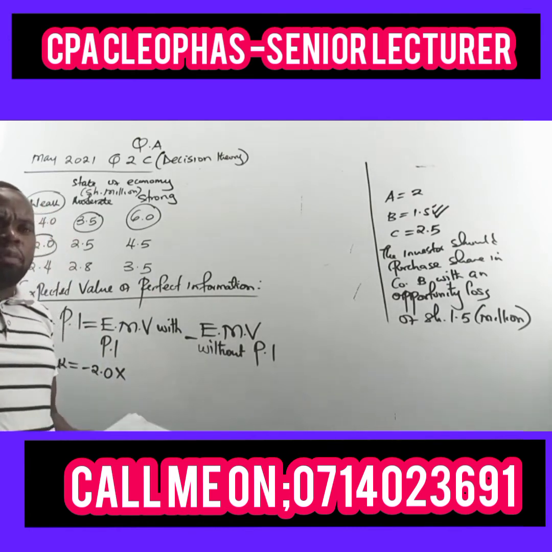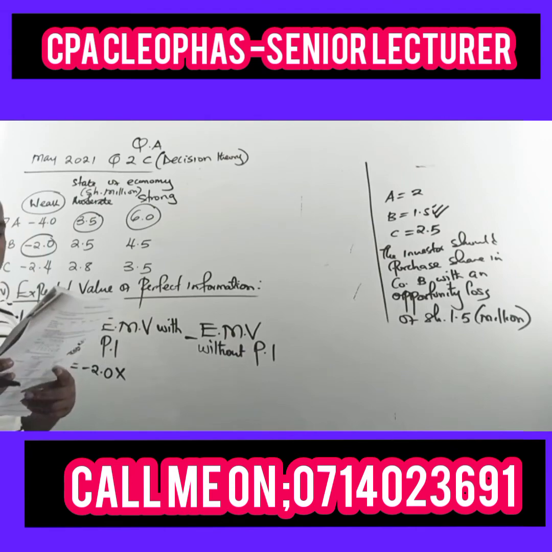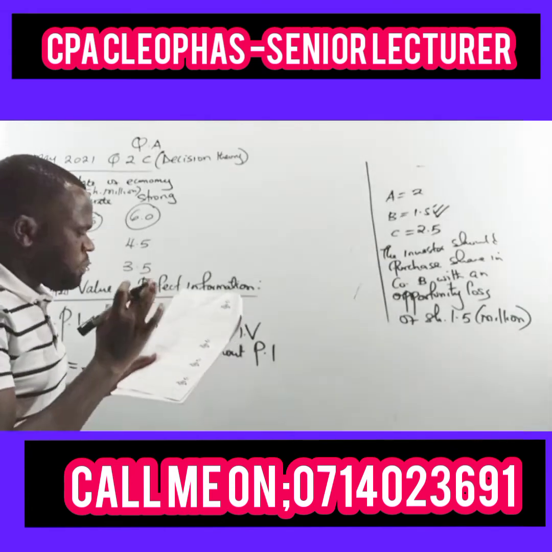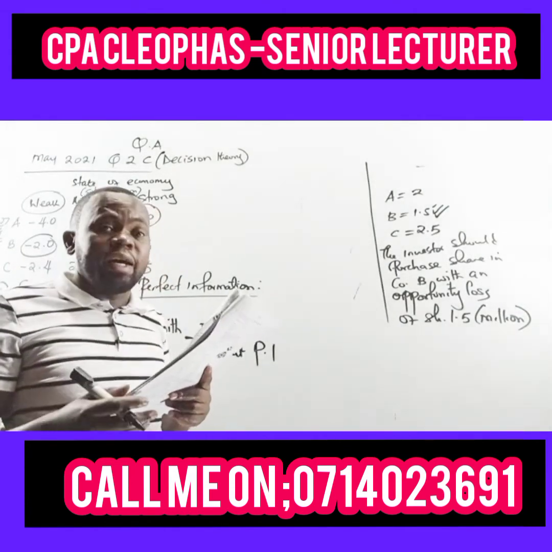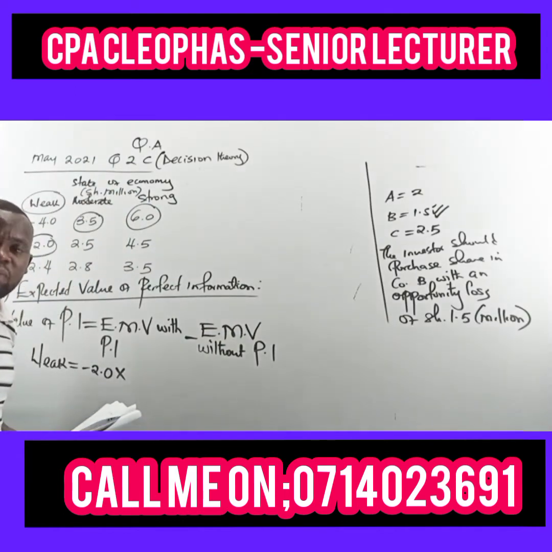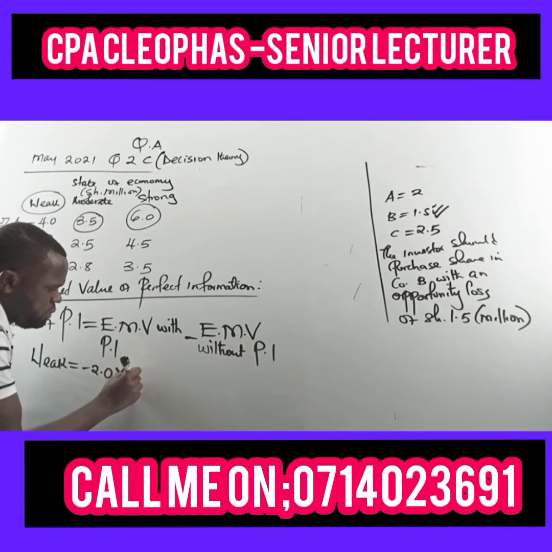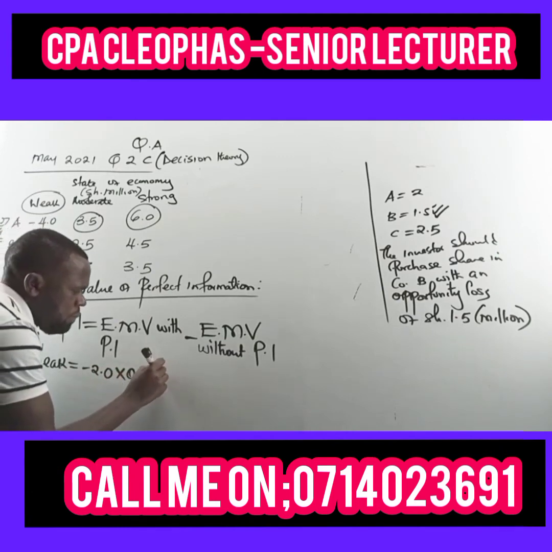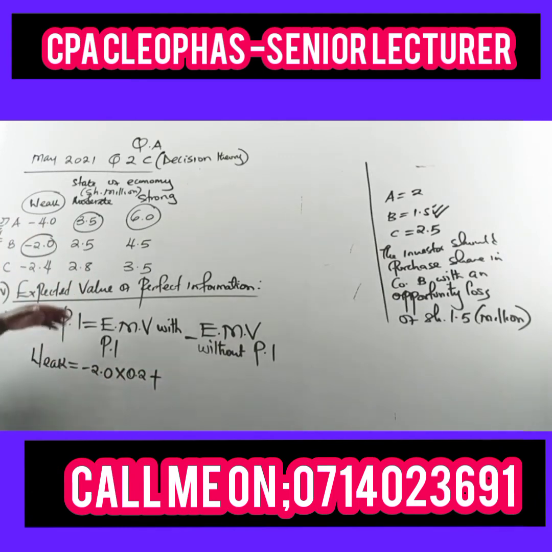In the weak economy, we were given the probability of 0.2. We were told the probabilities of the three states of economy, and weak is 0.2.